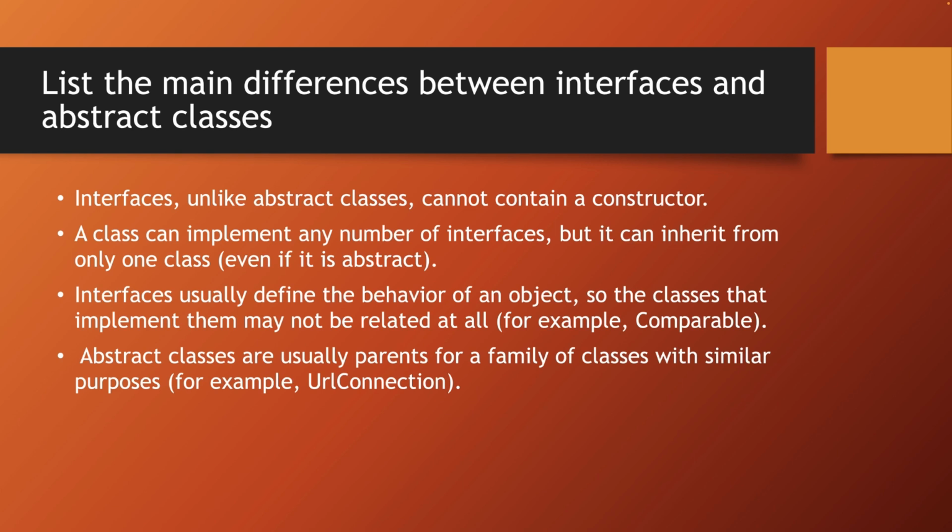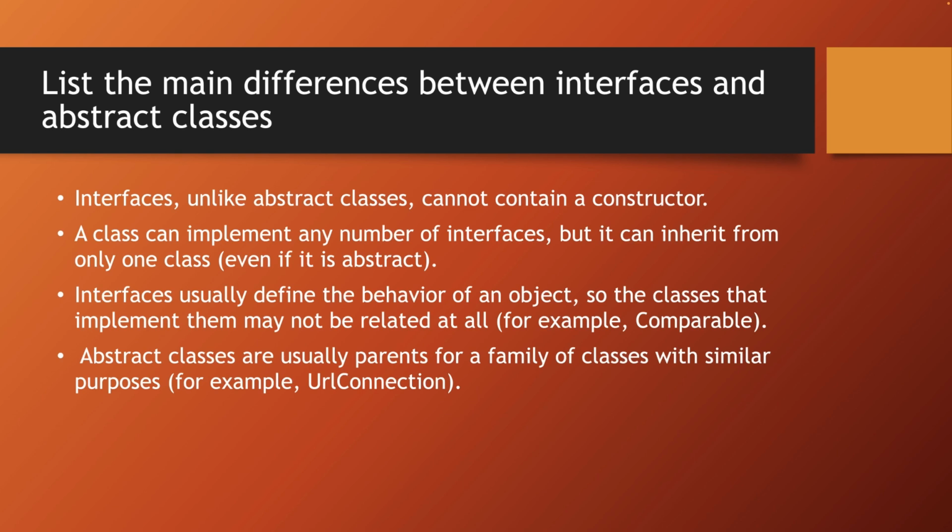Interfaces usually define the behavior of an object, so classes that implement them may have nothing in common with each other. For example, the interface Comparable, which allows objects to be compared with each other. String implements this interface, but so can our student classes, numbers, and so on. So completely unrelated classes can share a specific behavior.